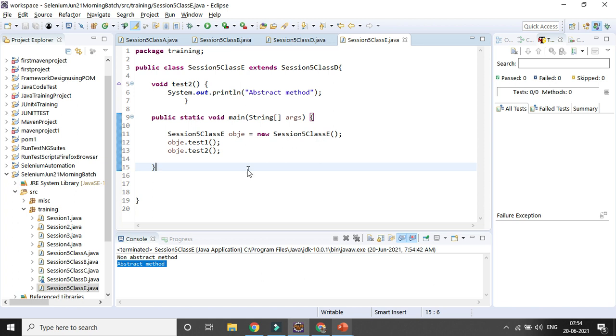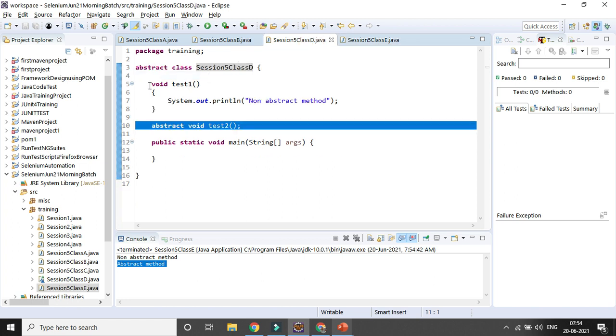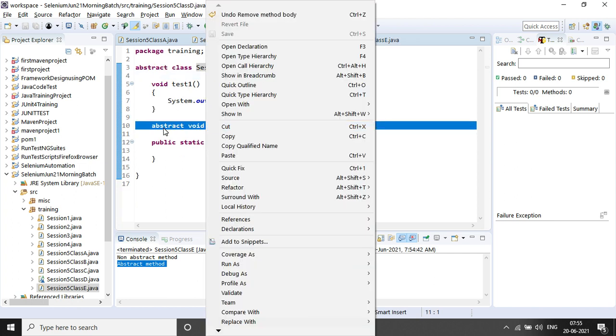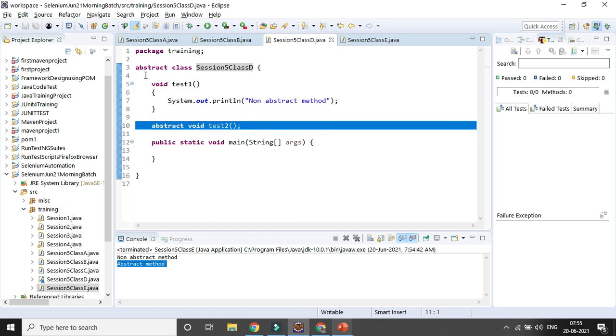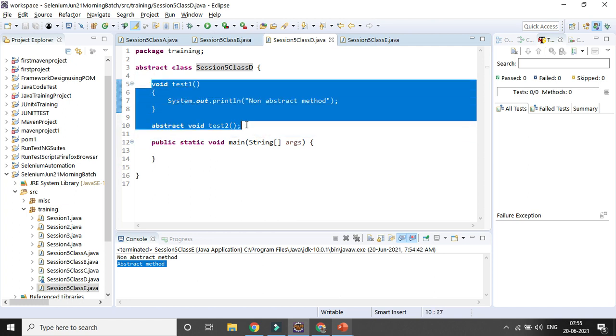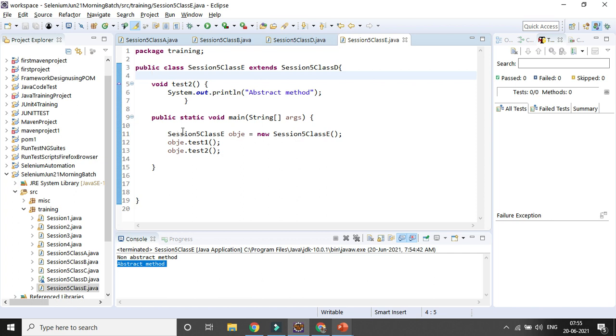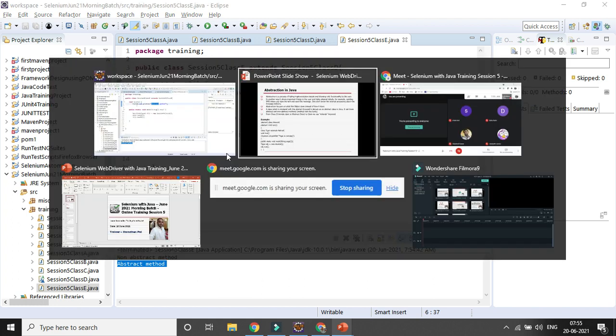So as and when you are defining any class as abstract, that abstract class can have abstract and non-abstract methods. It is not mandatory that an abstract class will have only abstract methods or only non-abstract methods. It can have both. But in case you are extending that abstract class to your child class, you need to implement all the unimplemented abstract methods. So that is the reason we are implementing them with a method body, and after that we can access all the methods. So that is the concept of abstraction.